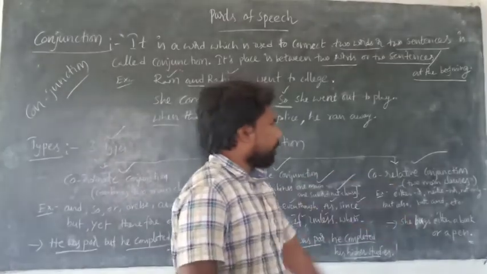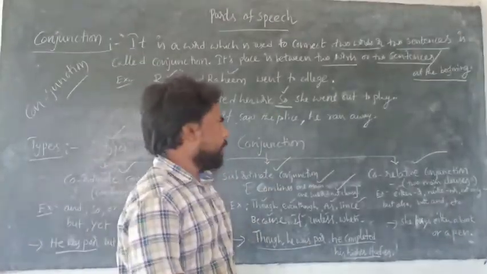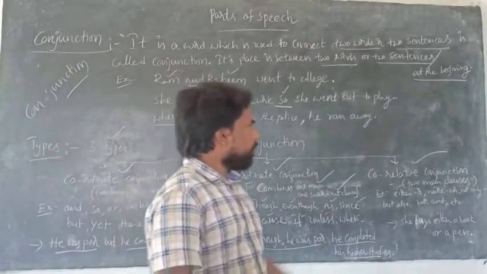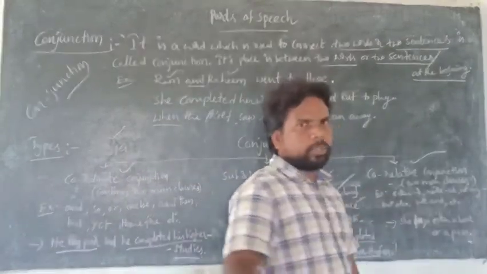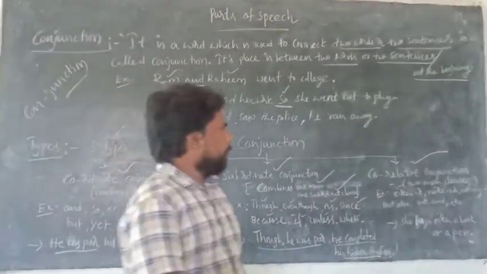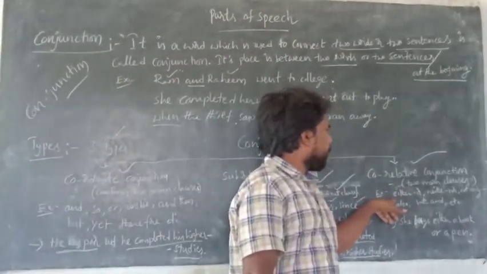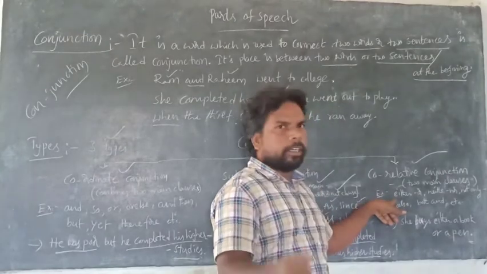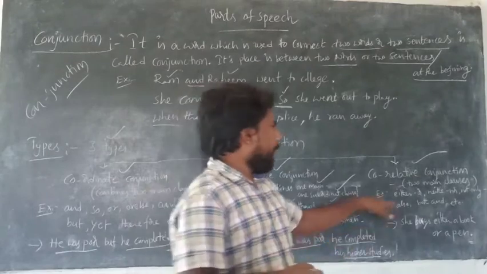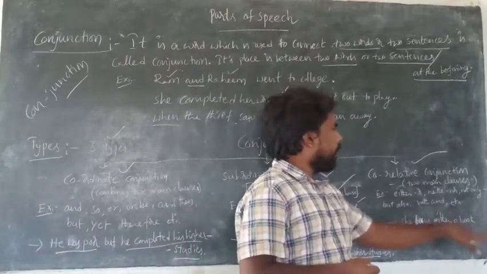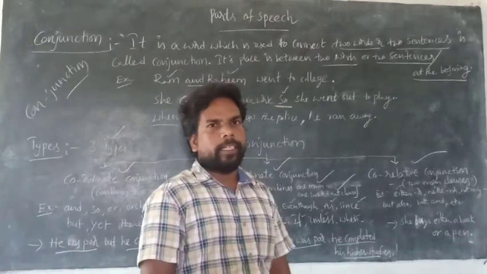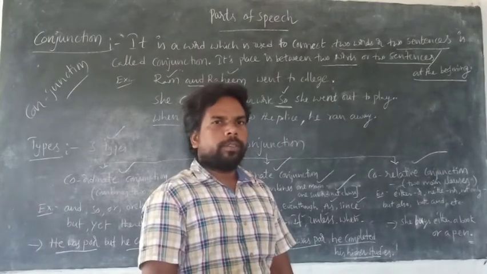Come to this one. The last type of conjunction is correlative conjunction. Correlative conjunctions are used in pairs. The examples for correlative conjunction are either or, neither nor, not only but also, both and, no sooner than.